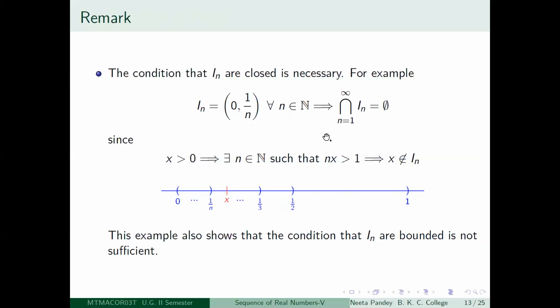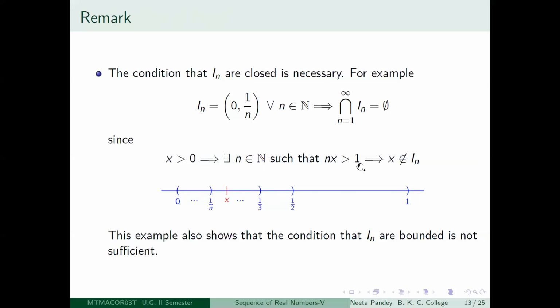So how will you prove that? If you take any x which has to belong to the intersection, at least it has to belong to each of the Ins. So it has to be greater than 0. So take any x greater than 0. Then by the Archimedean property, there is a positive integer n so that nx is greater than 1. Right?